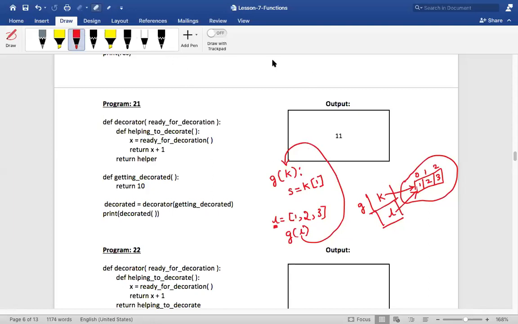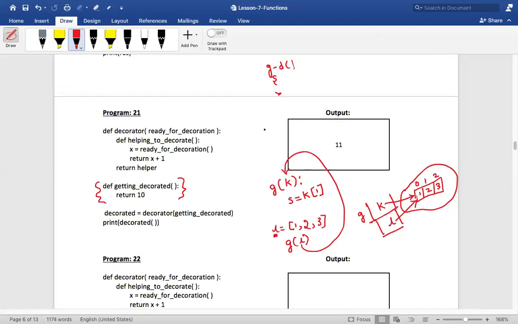Having said that, let me come back to this function now. So what is the function that we have now? Let me write it over here. Guys, keep answering my question. What is the function that we have? Decorator function. Before that, we have this function, isn't it? What is the name of this function? Getting decorated. So I'll call this function getting decorated.